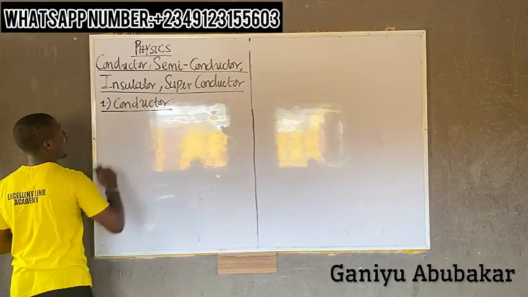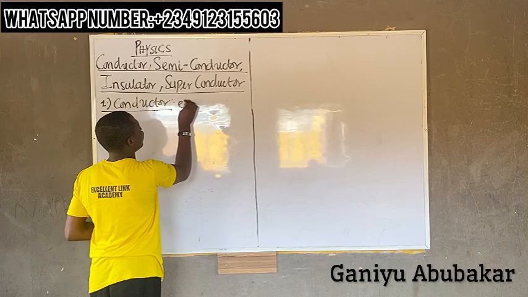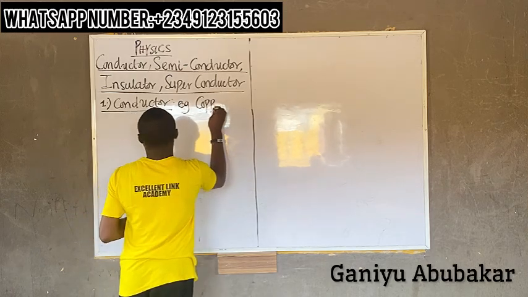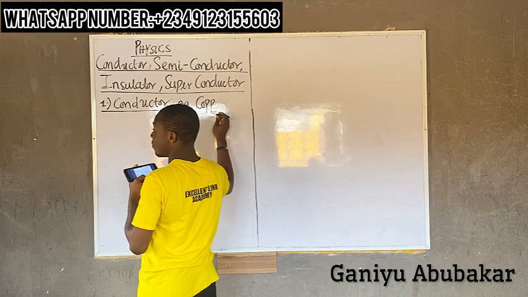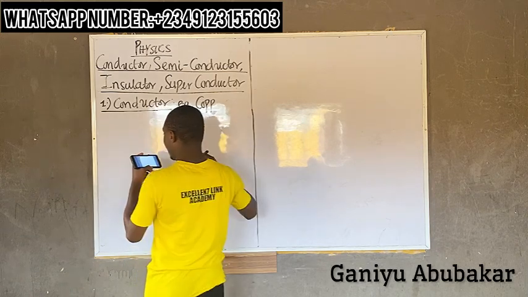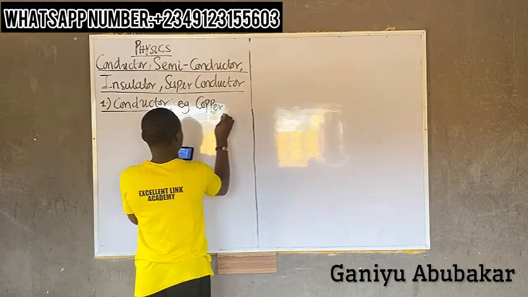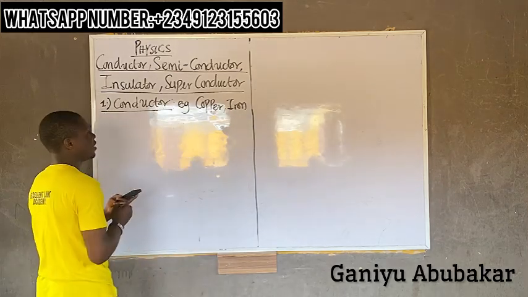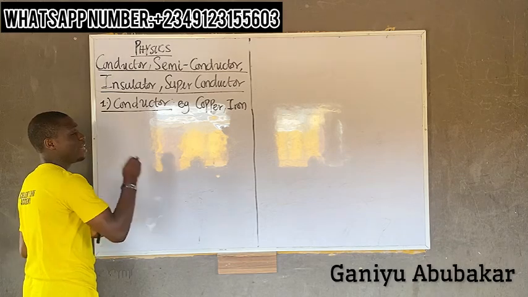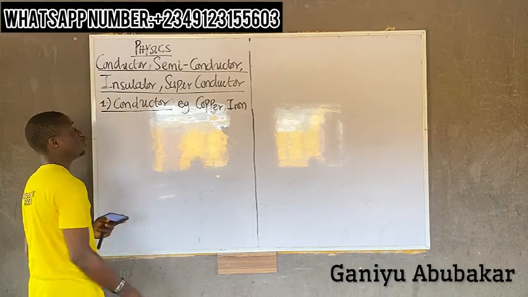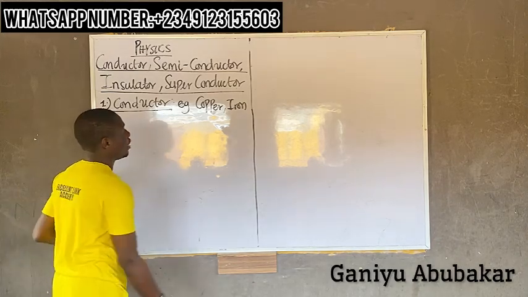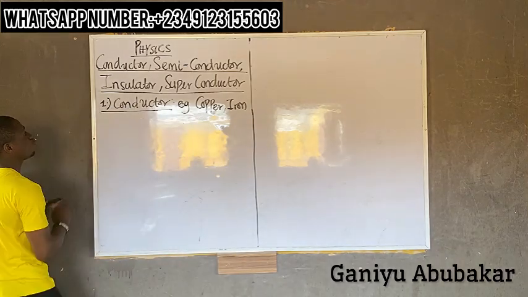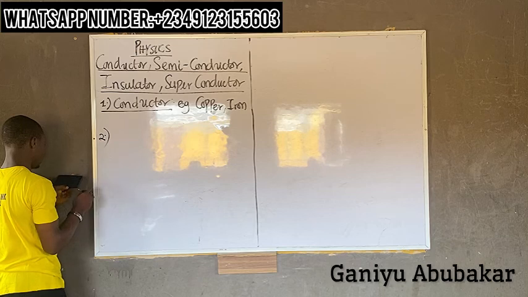Examples include copper, iron, and etc. So that's conductor.